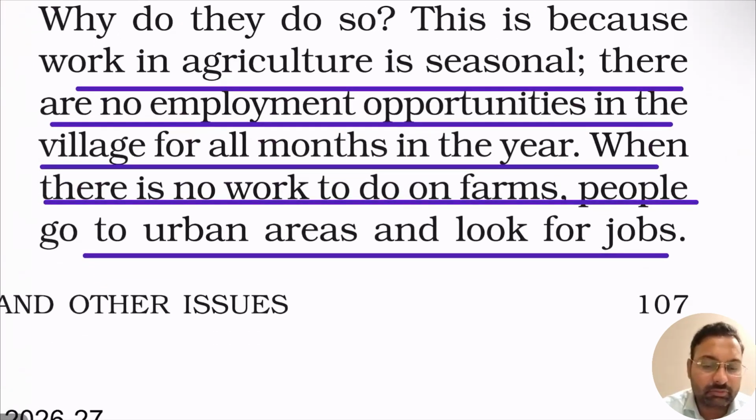We have also seen that work in agriculture is seasonal. So what people do, when they are not able to find work in the agriculture sector, is migrate towards the cities in that lean period, actively search and work there in the cities, and then come back to their farms when work comes up in the rural areas.